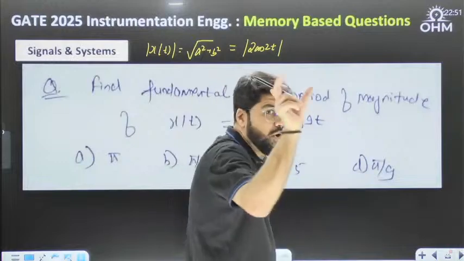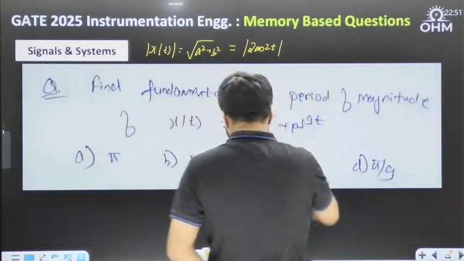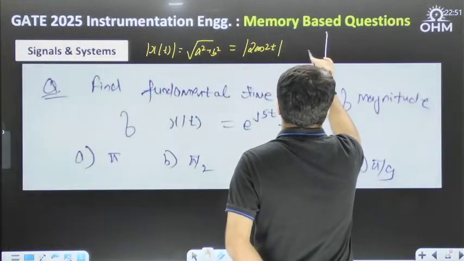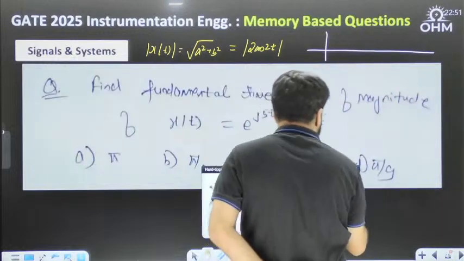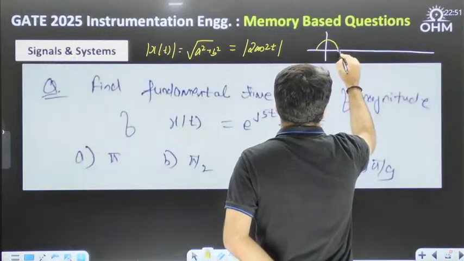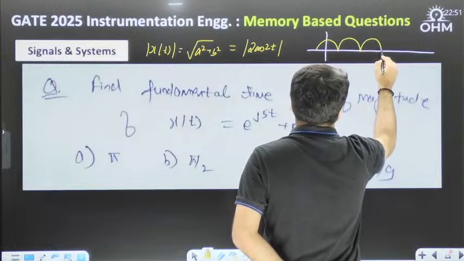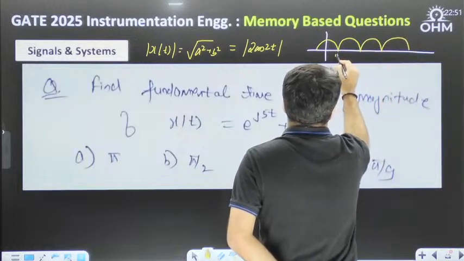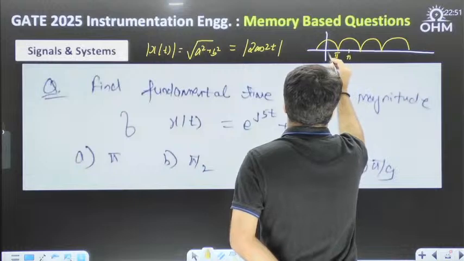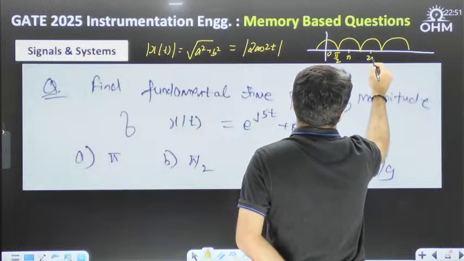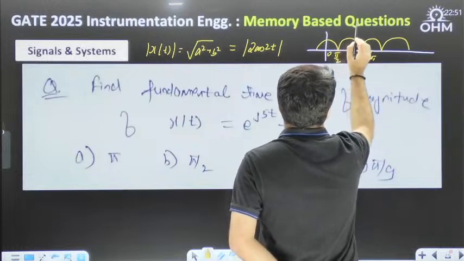But it is the modulus of cosine. How will the modulus of the cosine waveform look? Is it not going to look like this? The time period becomes half.